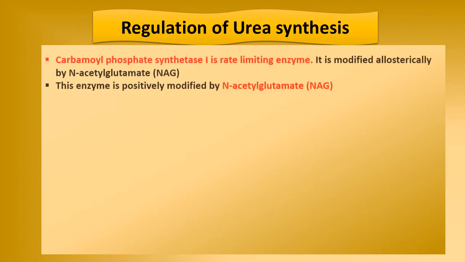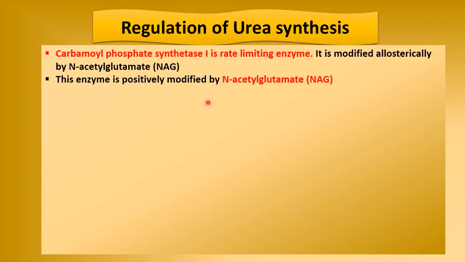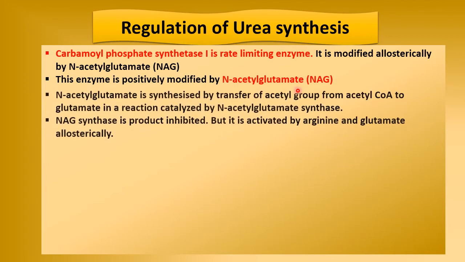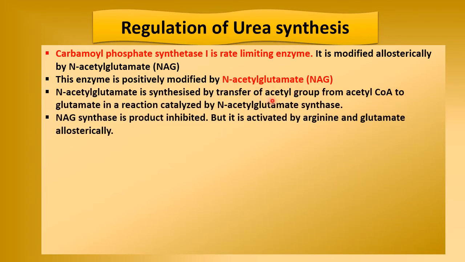Now regulation of urea cycle. Urea synthesis is regulated at carbamyl phosphate synthetase enzyme, that is first. It is the rate limiting enzyme and it is modified by N-acetyl glutamate, that is NAG. This enzyme is positively modified by N-acetyl glutamate, and N-acetyl glutamate is synthesized by transfer of acetyl group from acetyl coenzyme A to glutamate in a reaction catalyzed by N-acetyl glutamate synthase.